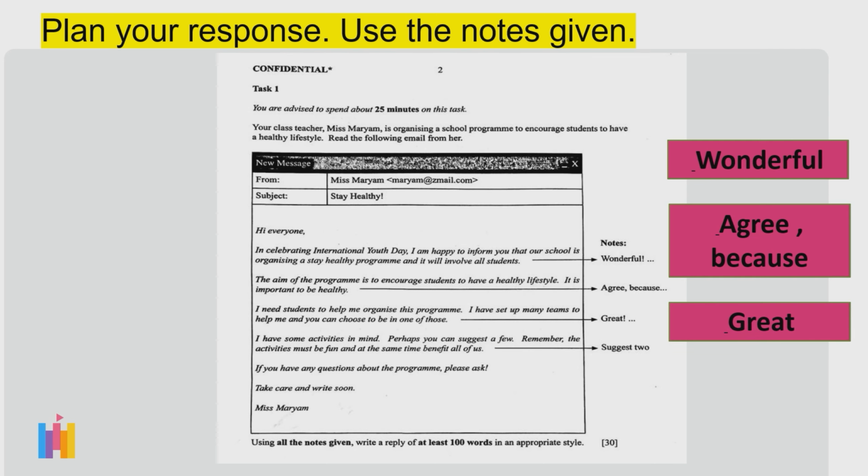One more note given, great. This means you feel good to know that you can choose to be in one of the teams set up by Miss Mariam. And the last two words given, suggest two, means you must suggest two fun and beneficial activities for this Stay Healthy program. Okay, so by using the notes, this will help you to plan your answer.